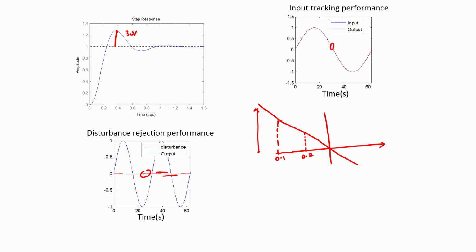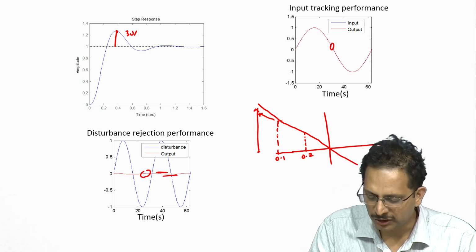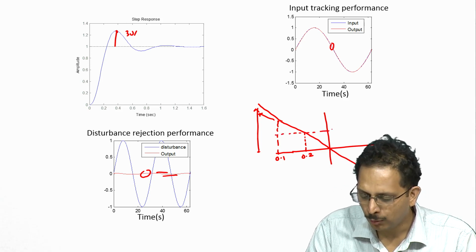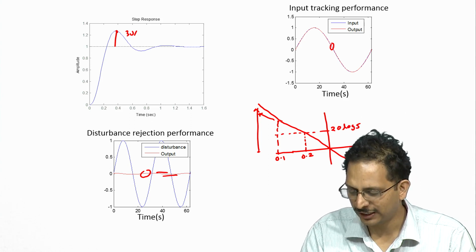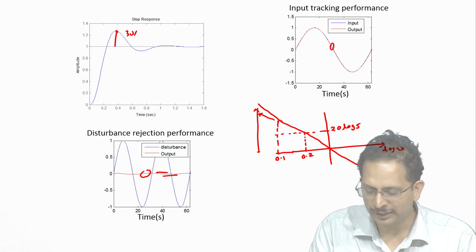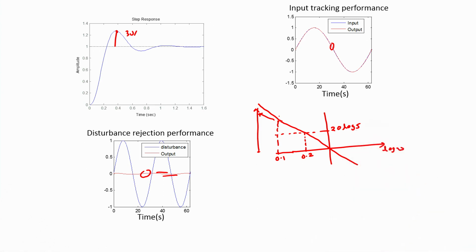wind up. So one could alternately choose not to continue to have this increasing characteristic with reduced frequency for frequencies below 0.1 radian per second. Indeed, even at 0.1 radian per second, the gain of the controller is already much more than what is desired, because the gain that was desired was 5 units, or in the logarithmic scale 20 log 5 units. The x axis is log of omega, and at 0.1 radian per second the gain is already double of this particular value.